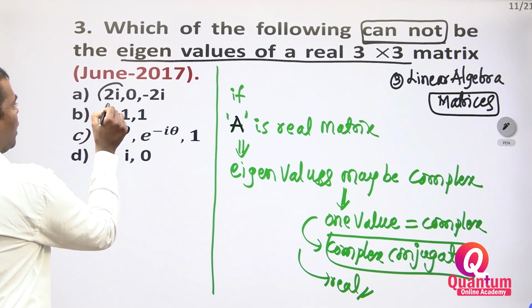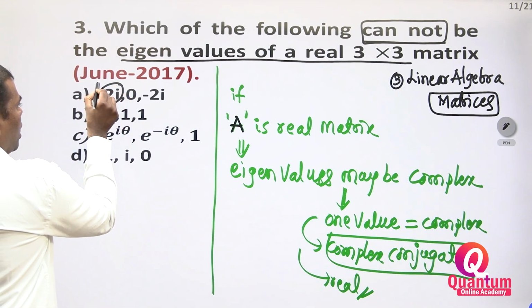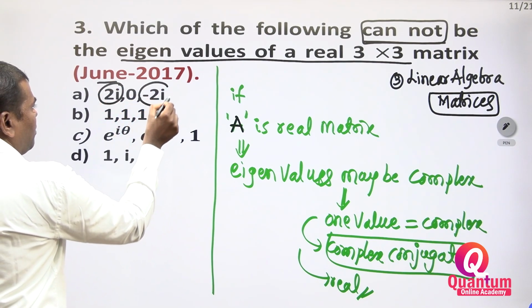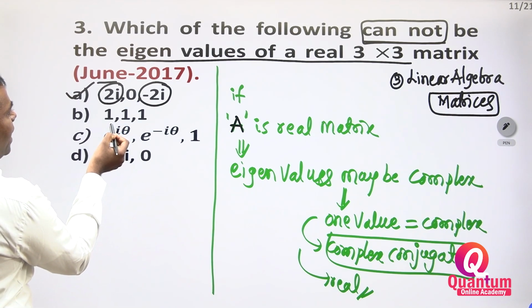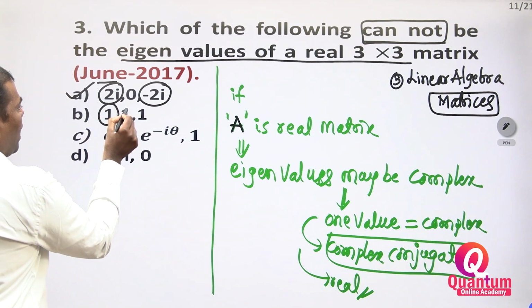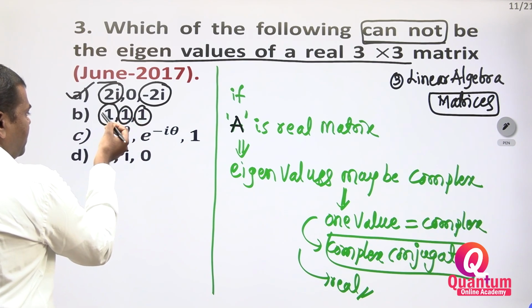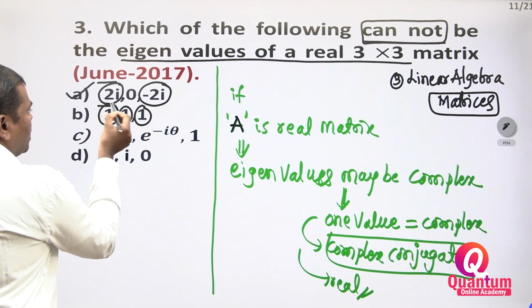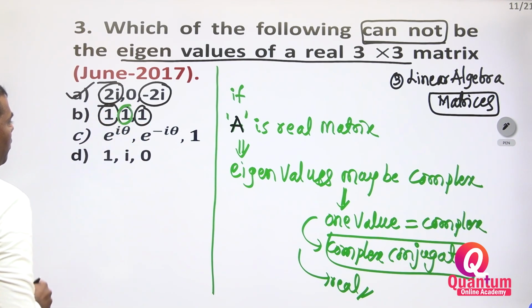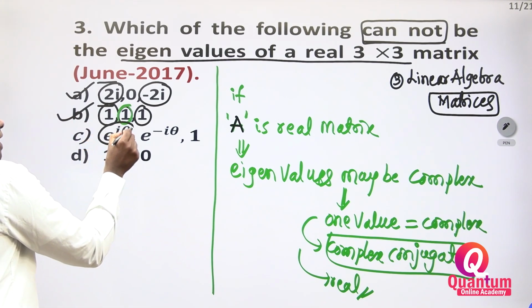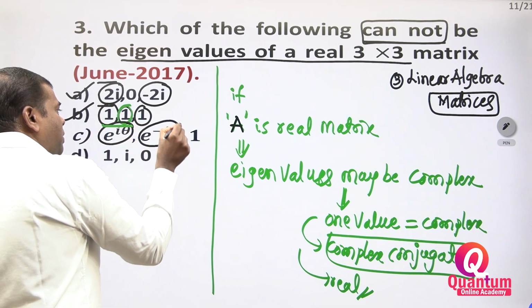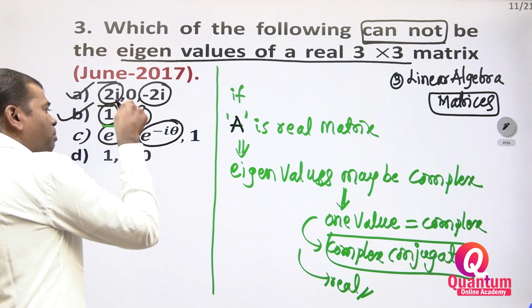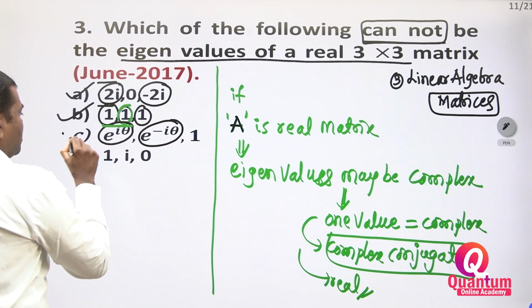First, eigenvalue 2i. The complex conjugate of that value is minus 2i. This one is correct. Which one do you have to take? All real eigenvalues also exist, because if it is real, its complex conjugate is the same. This one is also correct. Now e to the power of i theta: the complex conjugate of e to the power of i theta is e to the power of minus i theta. So this one is also correct.